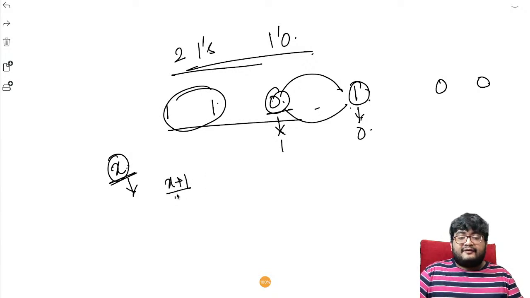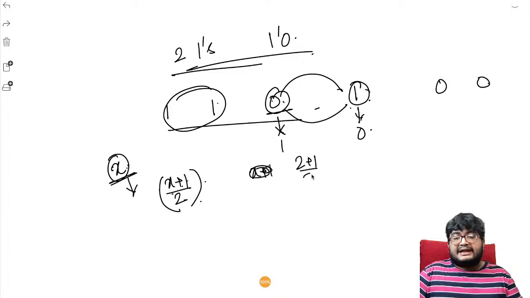So the total number of pairs that we need, or total number of operations, will be (x plus 1) by 2. Why (x plus 1) by 2? Because when it is odd, we would need one more operation, right? For even, let's say (2 plus 1) by 2, that is 3 by 2, it anyways becomes 1, which is equivalent to 2 by 2. So for even it is not affected.